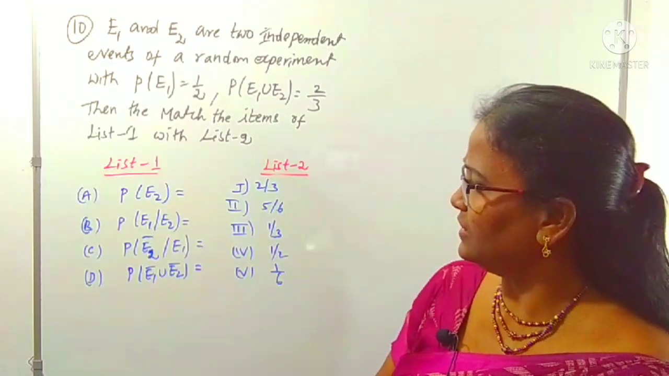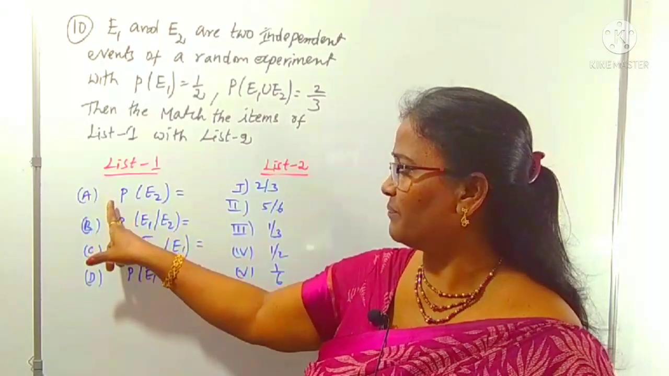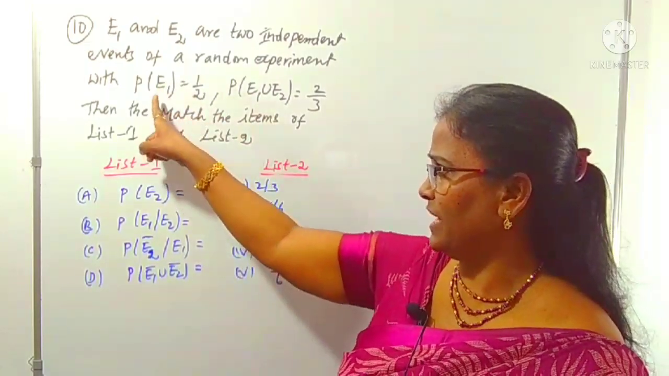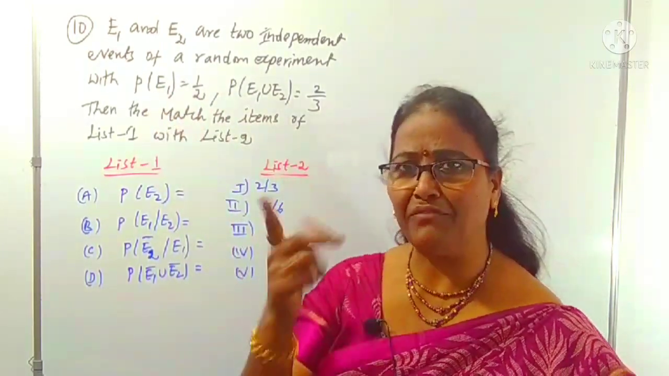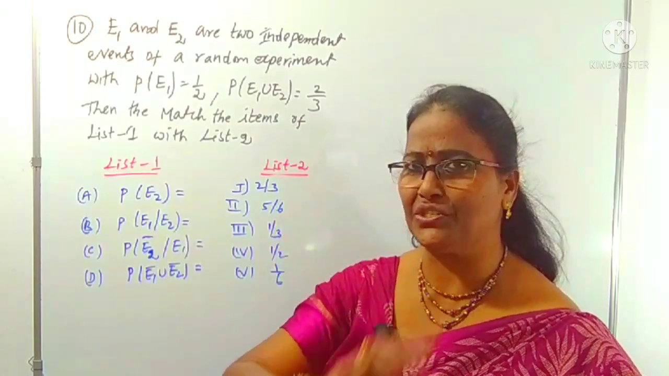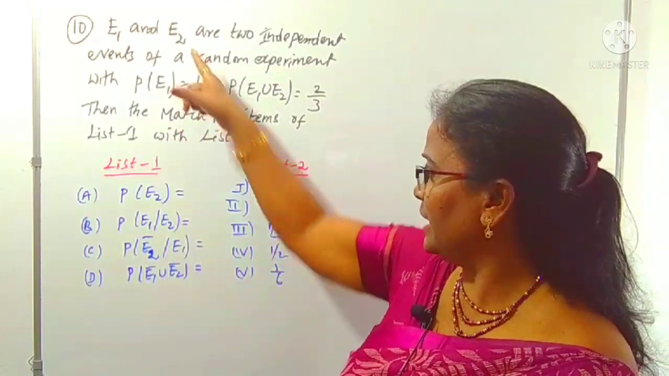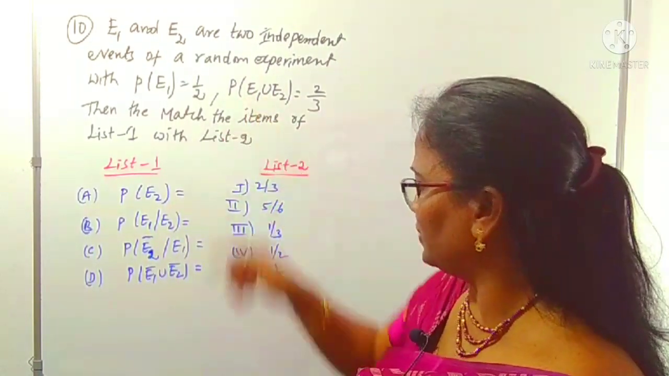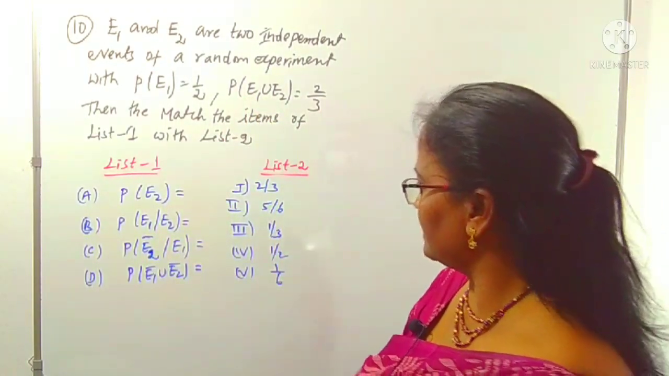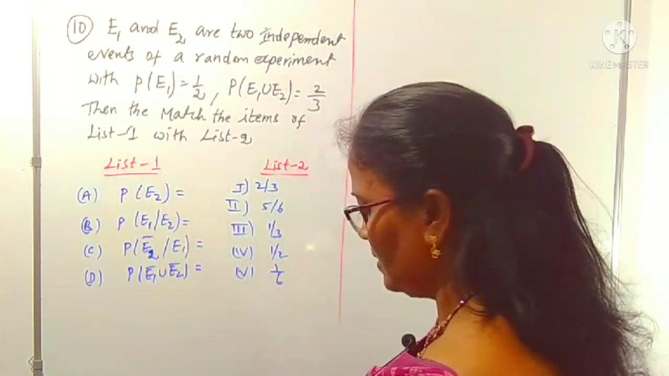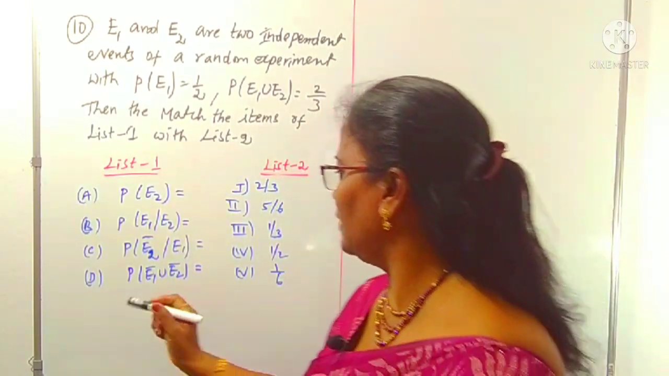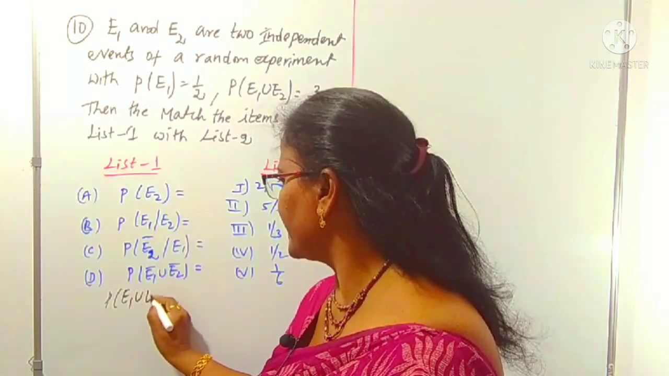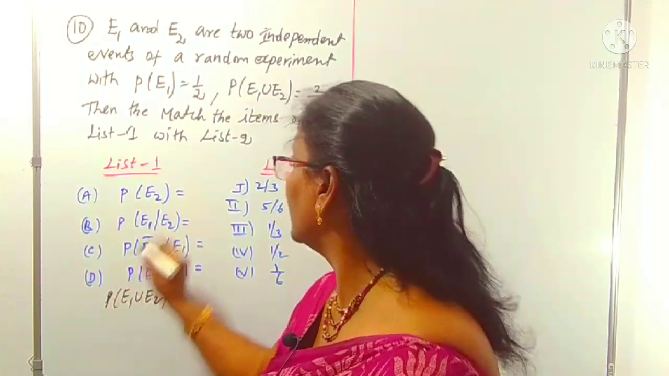First of all, to find the items in list 1, A, B, C, D, we have only P of E1. We don't know what P of E2 is, or what P of E1 intersection E2 is. Since these are independent events, the intersection is the product, as you know. First I am concentrating on P of E1 union E2. P of E1 union E2 is given as 2/3.